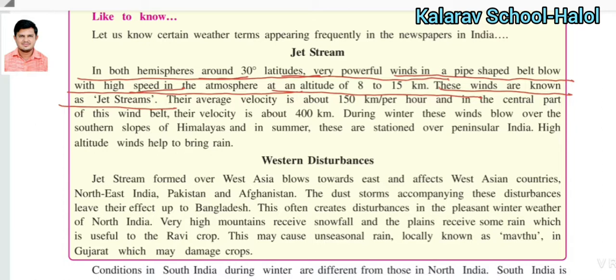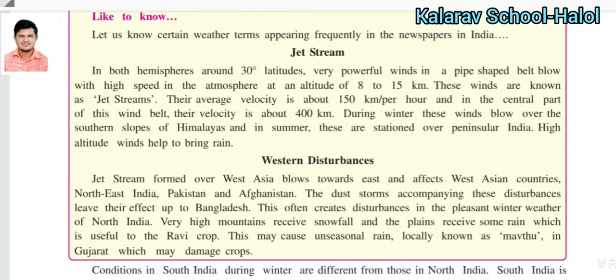This question will come as a definition. A 1 mark question will come in the exam: what is called a jet stream? So you have to write this line: in both hemispheres, around 30 degrees latitude, very powerful winds in a pipe-shaped wind belt blow at high speed in the atmosphere at an altitude of 8 to 15 kilometers. These winds are known as jet streams.